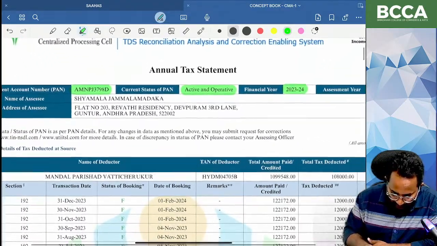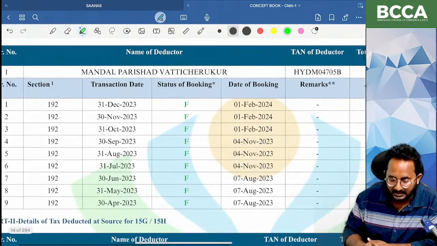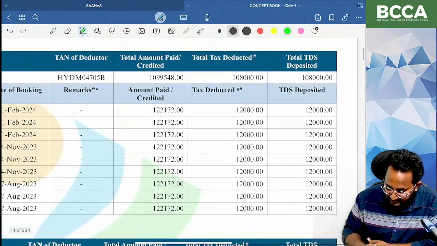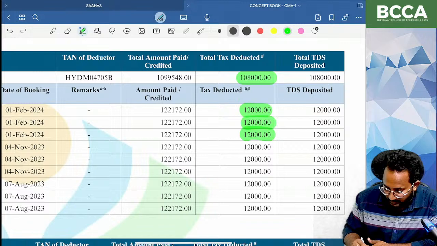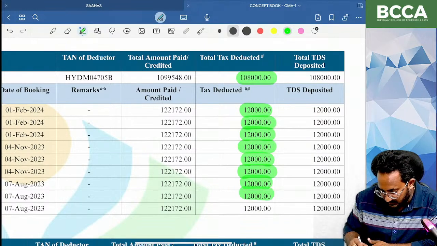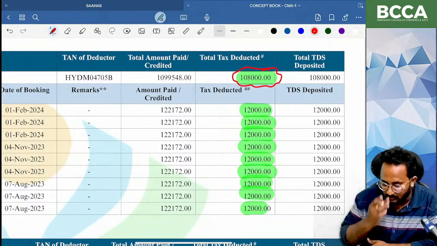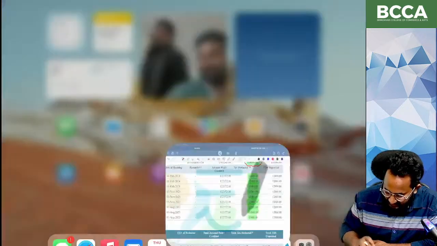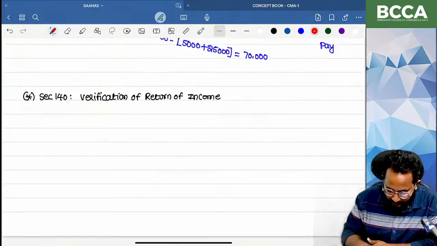And can you tell me in 26AS what details you can get, ma? If any tax is deducted, can you tell me how much tax is deducted, ma? Totally what is that, ma? 1,08,000. Yes ma, every month is nothing but what, ma? 12,000, 12,000, 12,000 deducted. Total tax deducted is what, ma? 1,08,000. So these details we can get in the form of 26AS. Okay.